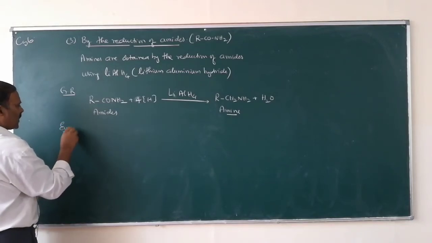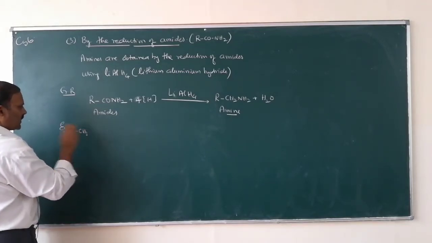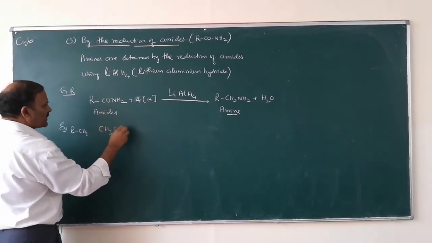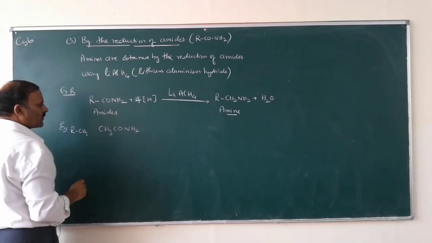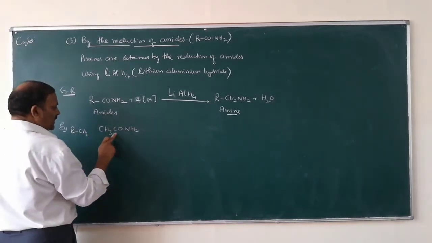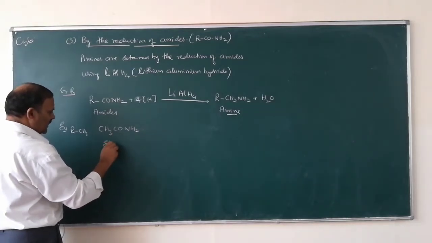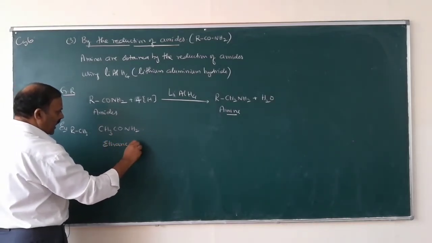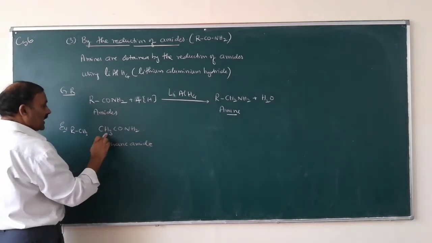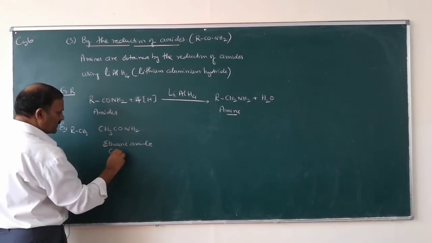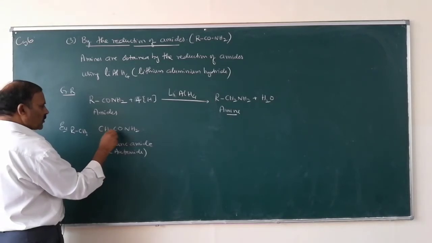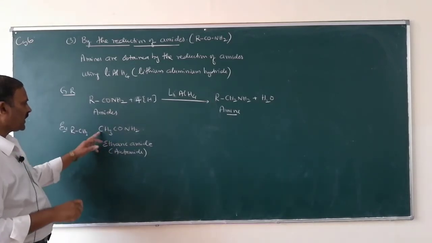Example: when R is CH3, what is this compound? CH3CONH2. This one is ethanamide. It is also called acetamide. These 2 carbons are there, therefore it is called ethanamide.